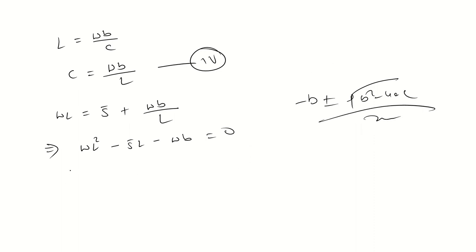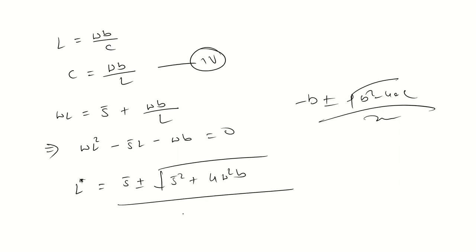Use that formula and you will get the value of L star, the labor supply: S bar plus minus root of S bar square plus 4W square B, divided by 2W. This is the optimal value of the labor supply.